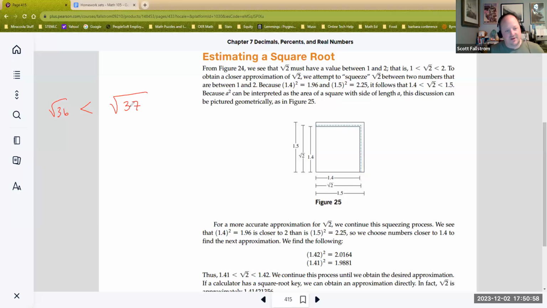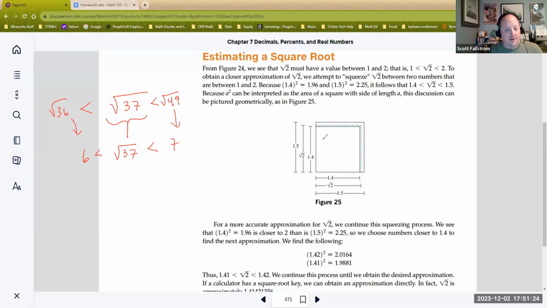We can see that 37 is bigger than 36. And likewise, it must be less than the square root of 49. So even if you don't know what this number is, you could still say, I know the principal square root of 49 is 7. The principal square root of 36 is 6. And you'd be able to say that the square root of 37 is somewhere between 6 and 7.